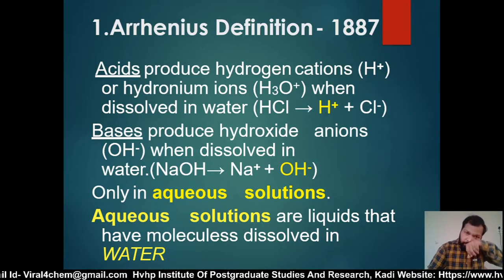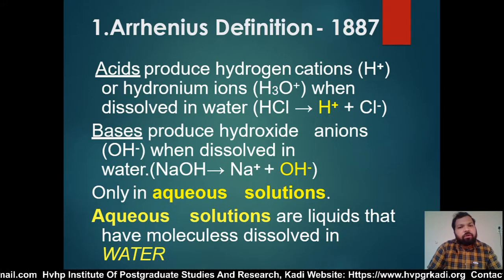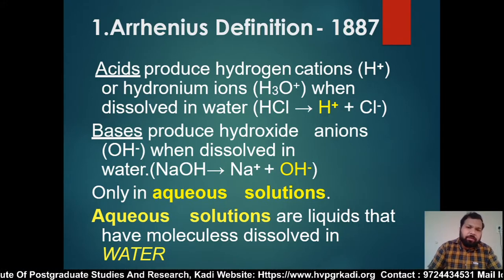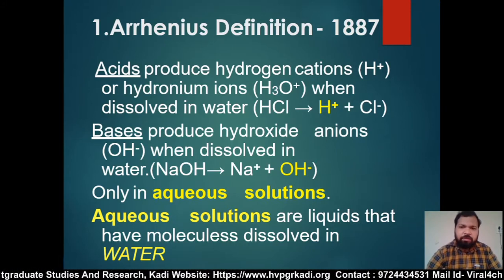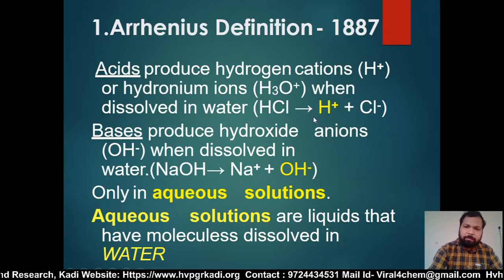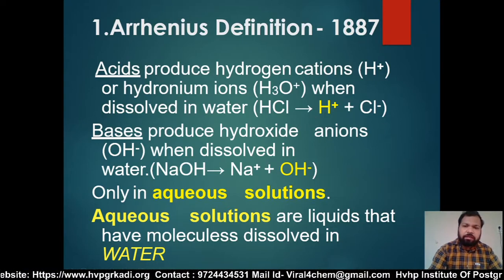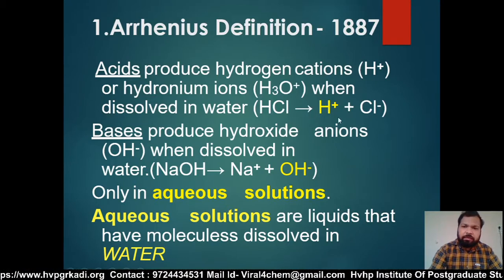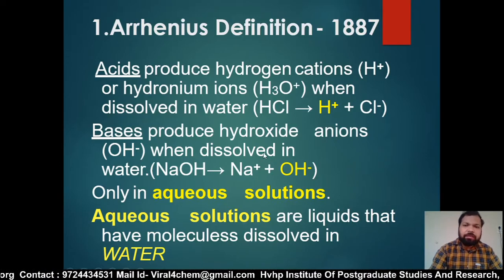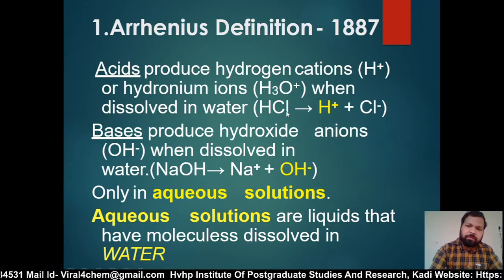Now the limitations of the concept are as follows. The first limitation: the proton H+ is highly unstable. In this example, the H+ ion is highly unstable and cannot exist independently. Why can it not exist independently? Because the H+ ion is unstable, it immediately combines with the solvent water molecule and gives the H3O+ ion.